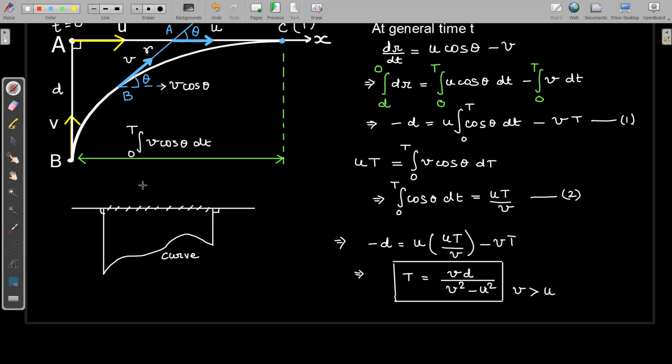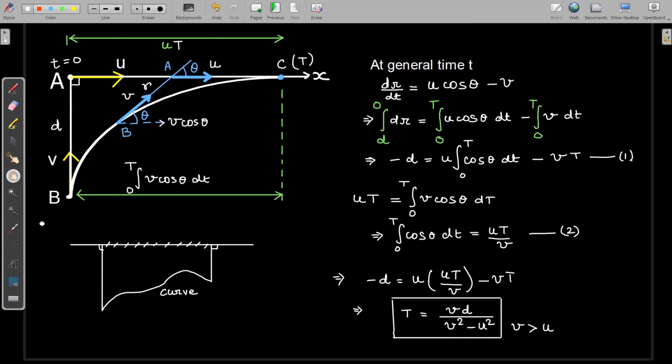Now what happens if v is equal to u? If v is equal to u, obviously this time is not defined, this expression is not defined. So what does it mean? It means that if v is equal to u, this chase is not going to end. Chase will not end and a finite separation will remain between the particles after a long time, right? So you can try that particular question. You can try it: if v is equal to u, what will be the final separation between the particles? And we'll pick up that part in the next video.